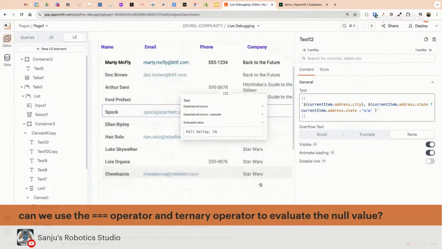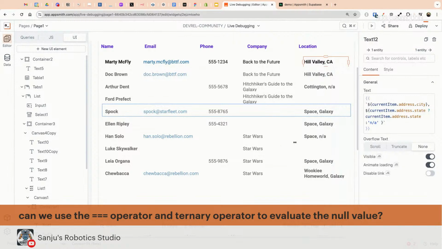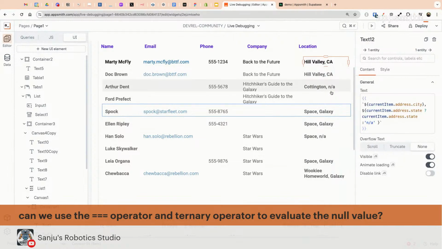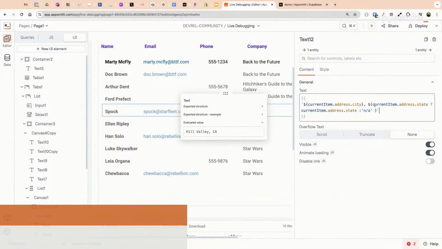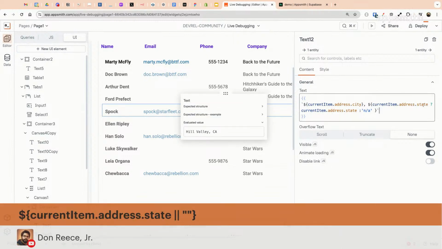Let's see. Now that does work. It's showing NA here, and it looks like it has worked for the ones that were null and the one that was undefined. Okay, so that does work, but I'm repeating current item dot address dot state as a condition, and then again as a value to return, and then as the NA. So it works.